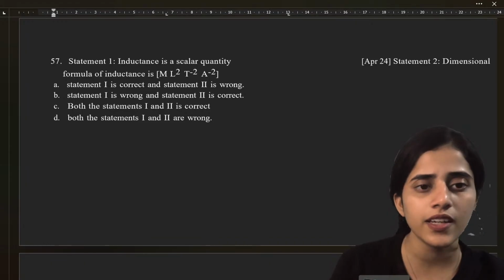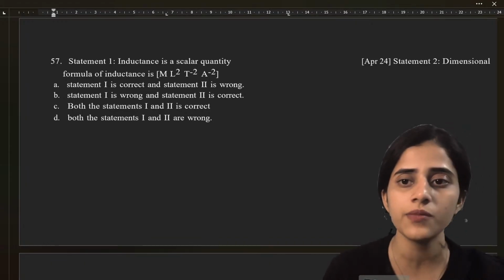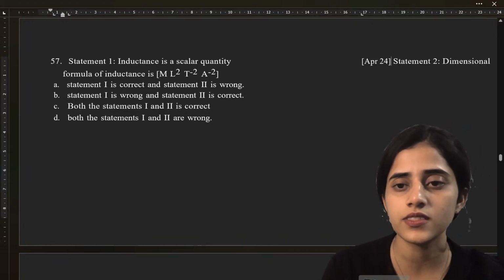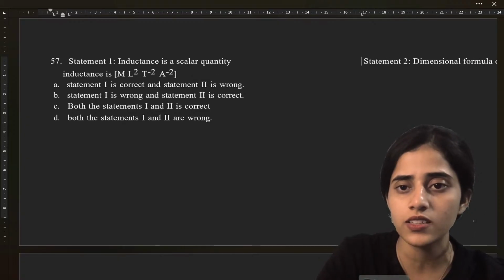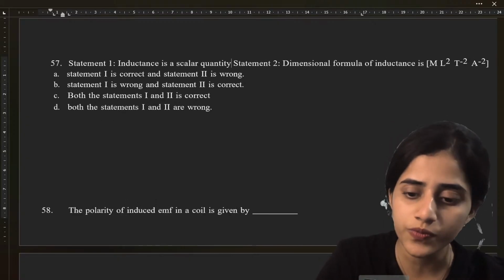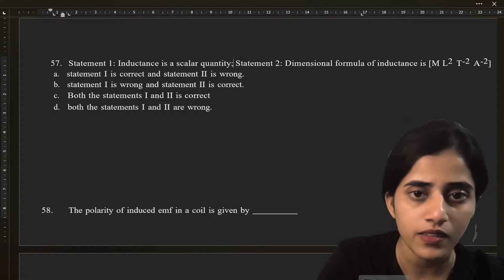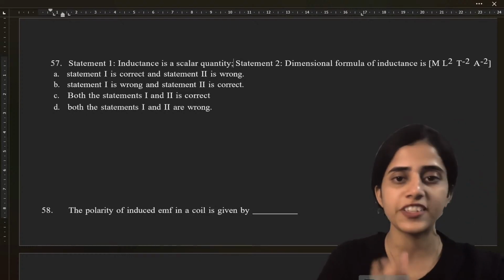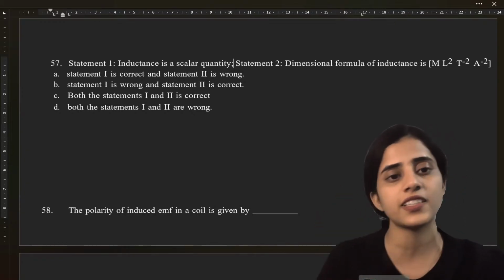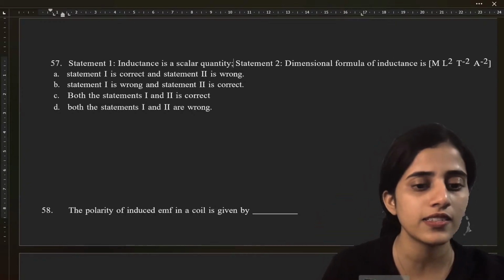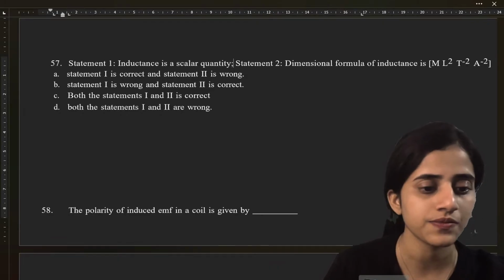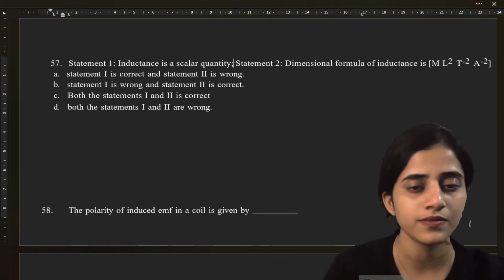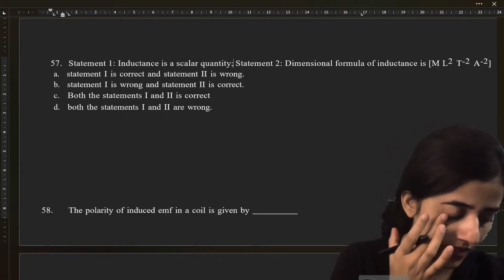Okay. Inductance is a scalar quantity. This is a small typing mistake. So statement 2, I'll put it here. Statement 1, inductance is a scalar quantity. Statement 2, dimensional formula of inductance is. So what is the answer? Which option is correct? Both are correct?